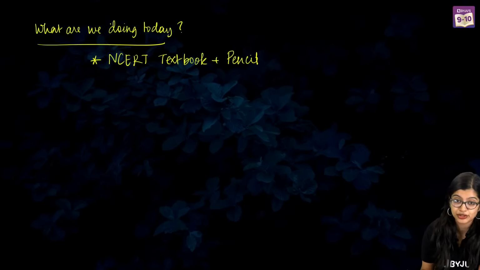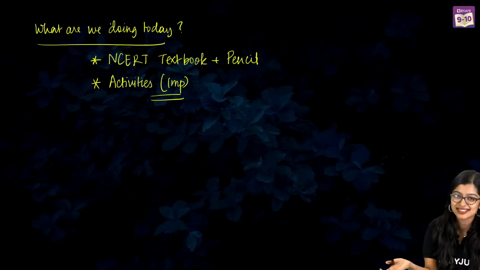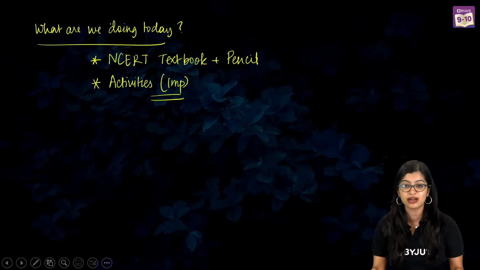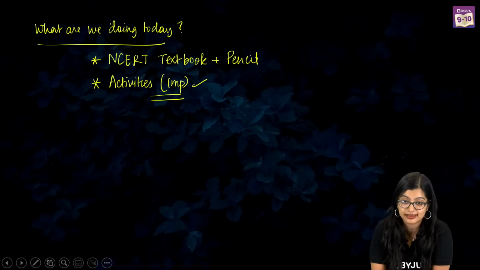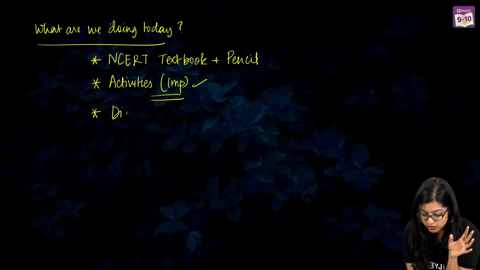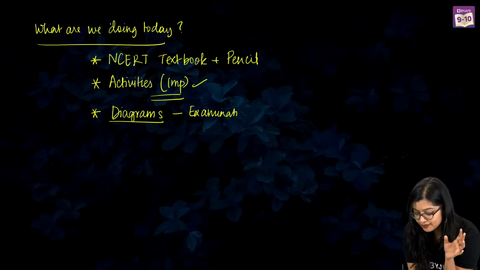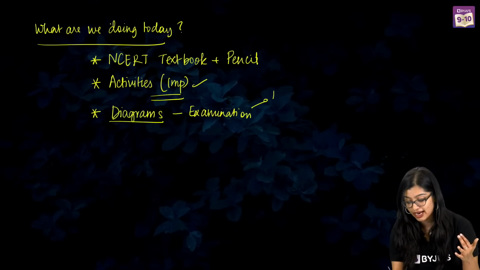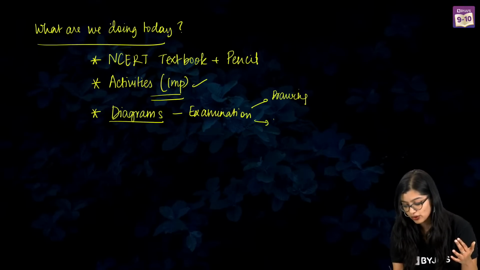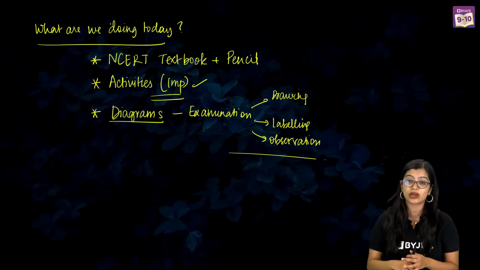The second thing that we're going to do is look at all the important activities. Mind you, I am saying the important ones. There are some that are not going to be important from an examination front, so we are only doing those important ones. Third, along with this, we will also mark the important diagrams that are needed from an examination front. There are chances that some may come for drawing, while some will only come for labeling or observation based questions. So here we will go through all the diagrams from NCERT and get started.